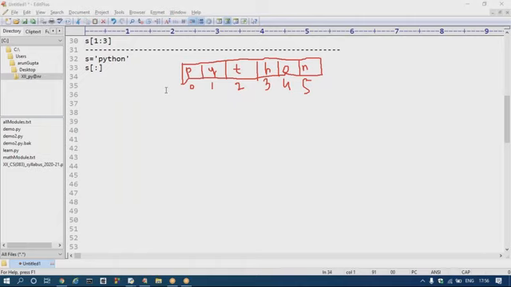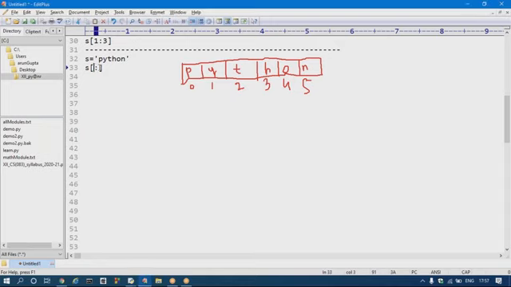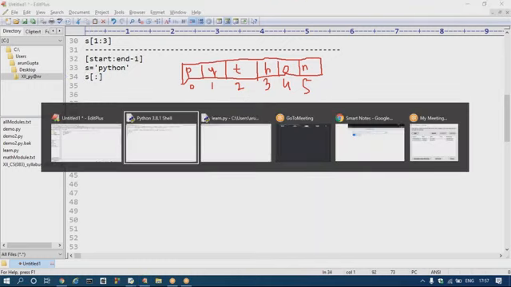So most of the students say acceptable. I'm not providing any start or end index. What is the syntax? Syntax is start colon end minus 1. So I'm not using start or end. Yes, this is possible.